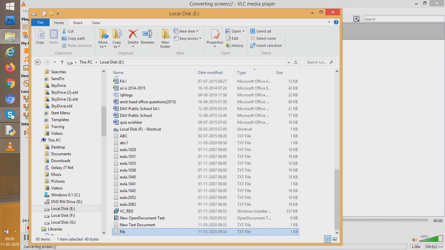What is the benefit of saving a file in text mode? The benefit is whenever you open a file which has been saved in text mode using the text editor, you can easily read it. But whenever you open a binary file and want to read it, it is very hard to read a binary file. It is unreadable. What is written there cannot be understood. So this is a big difference.